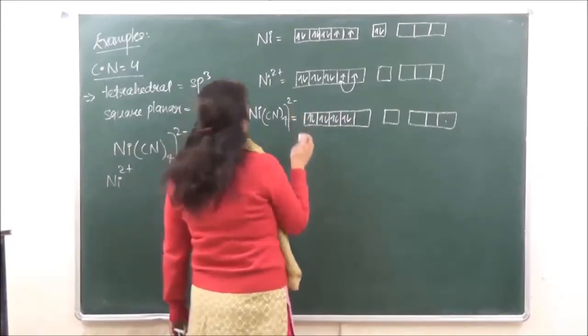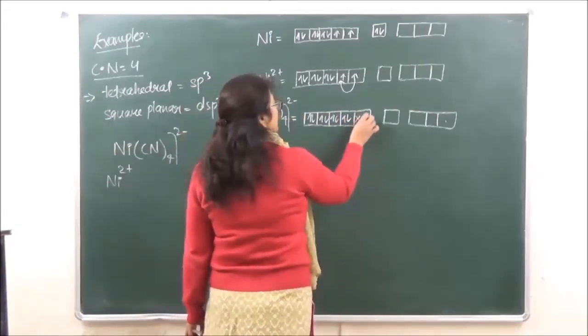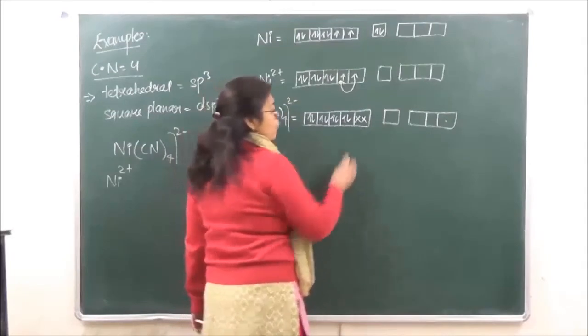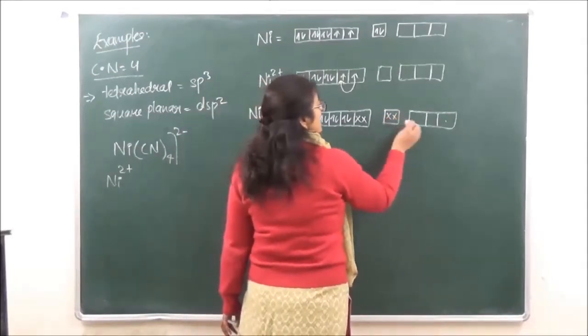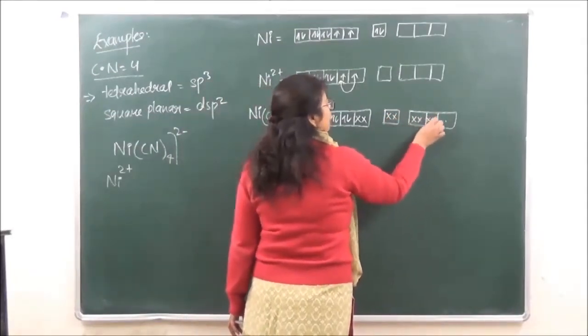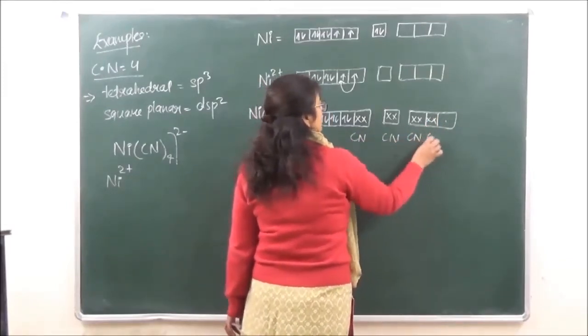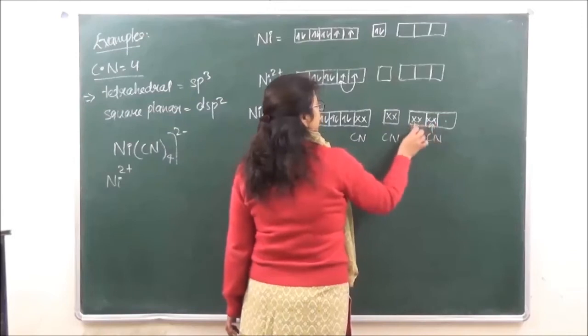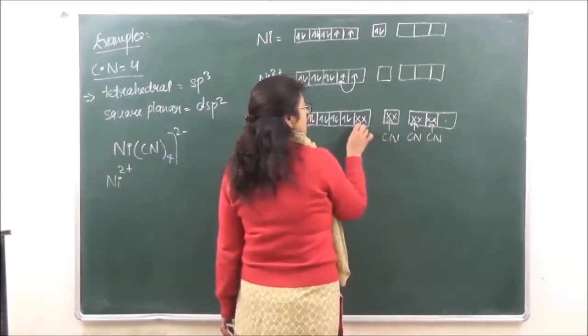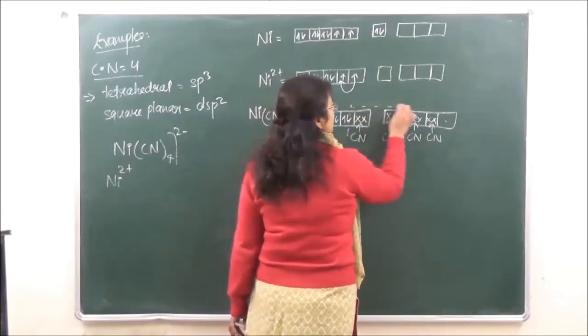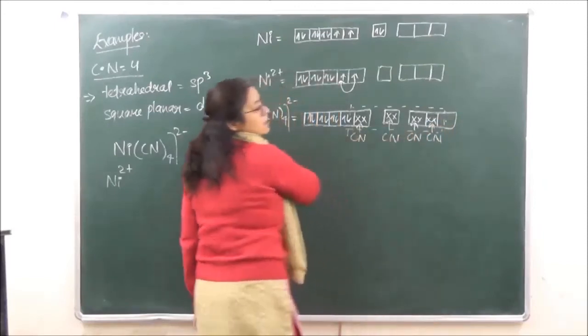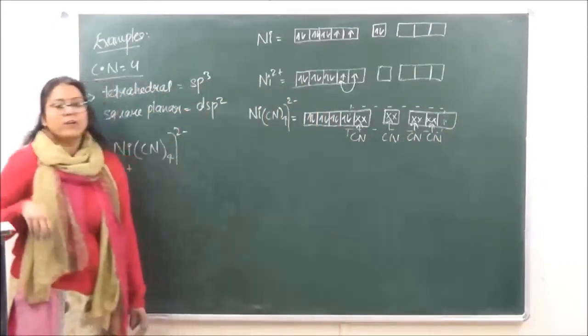Okay, and here what do we have? CN is 4, so 1 goes to D, second, third and fourth. So this is how we are going to show.